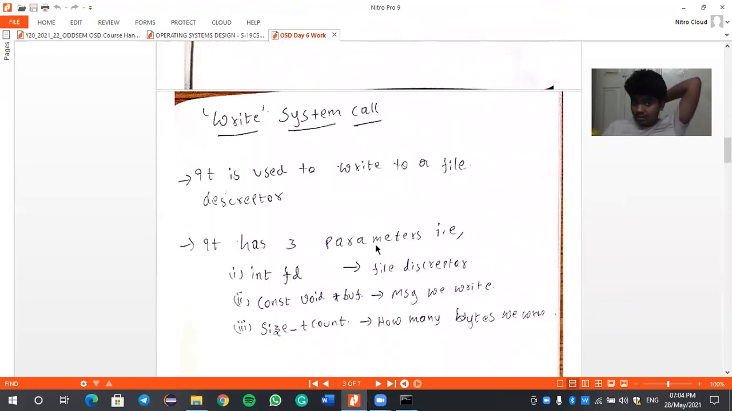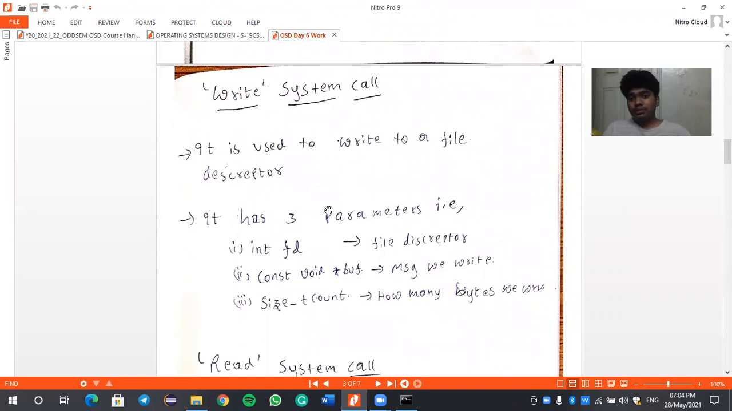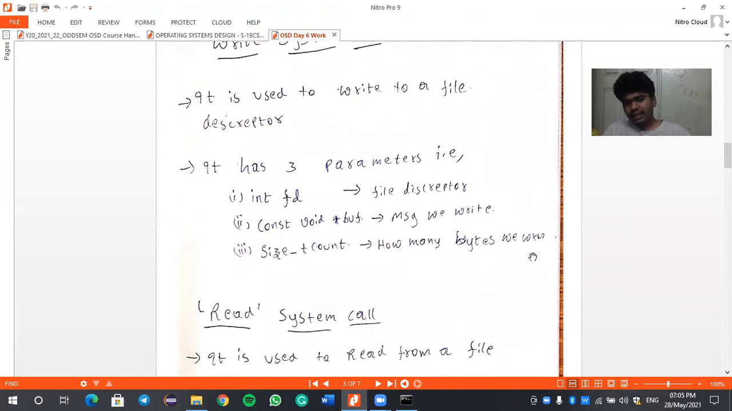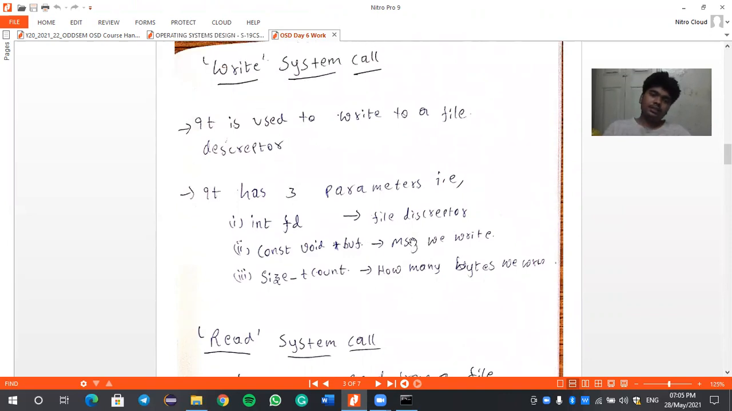And now let us discuss the write system call. The write system call is used to write to a file descriptor. It has three parameters: the file descriptor, the message we write in the buffer, and the size, that is the count. Let us discuss in detail.